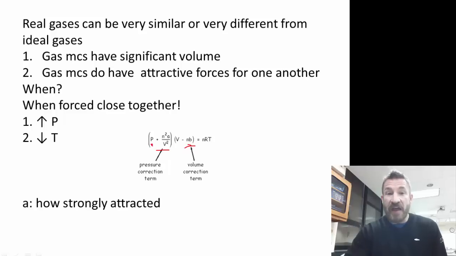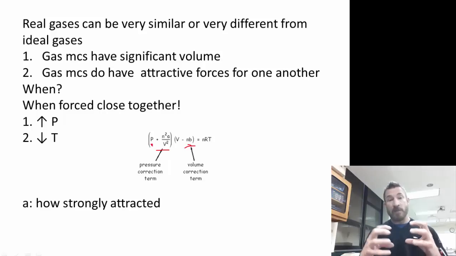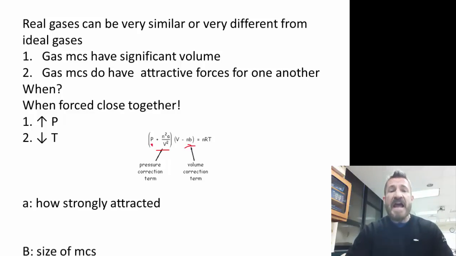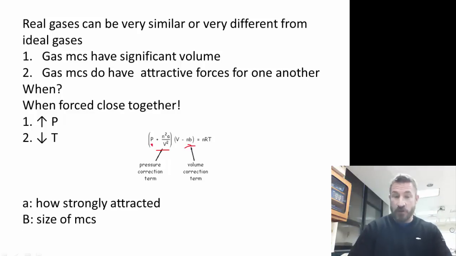So a deals with how strongly they're attracted to each other. When they're attracted to each other, gas molecules will act as one, and so gas molecules are not hitting the sides of the container as often. And b deals with the actual size of the molecules. Because molecules have size, we're going to subtract from the volume, and you have to look up the a and the b values on a table for each specific substance.